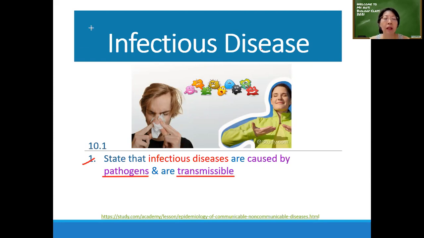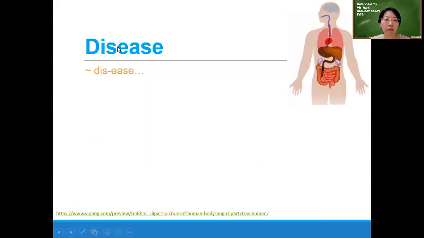So it's transmissible. And why can it be passed from one person to another? Because the pathogen can be passed from an infected person to an uninfected person, just like COVID, right? COVID started in China, Wuhan. Then after that, it started to spread all over the world, the whole world, right? So quickly, right? So this is transmissible. So it's infectious disease caused by the pathogen, which is a virus. Transmissible means can be passed from one person to the other. So that's called infectious disease.